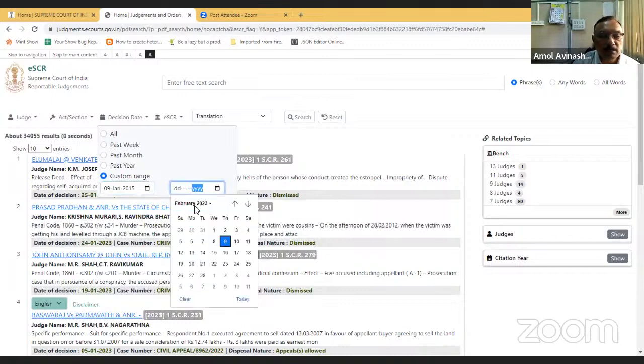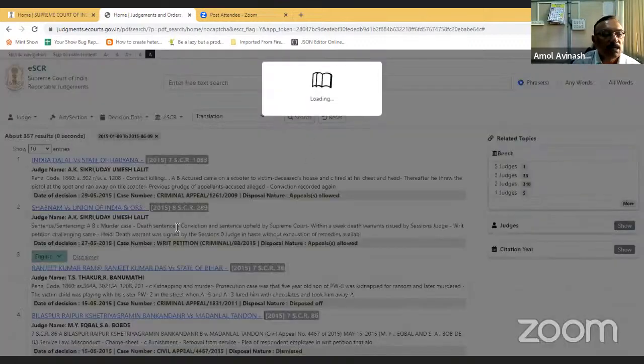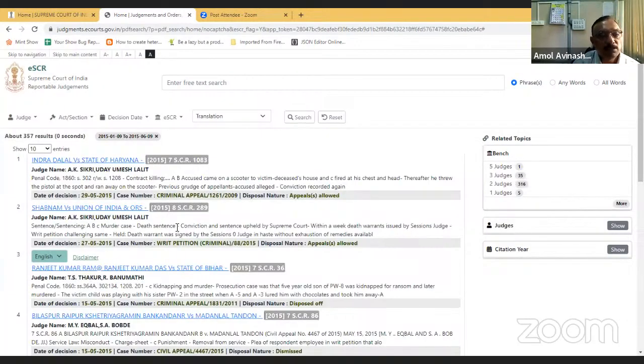So accordingly, I can give 9 January 2015 to 9 June 2015. And if I search, I'll get the judgments which are delivered between these two dates.